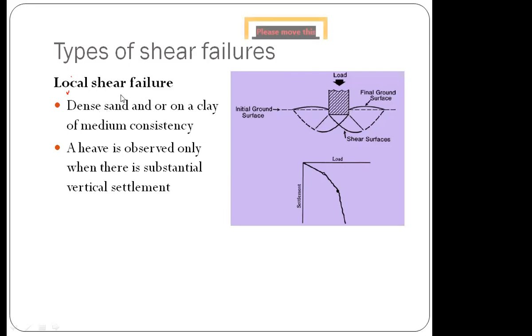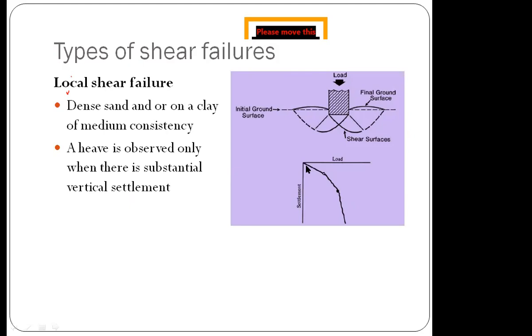In local shear failure, the failure occurs, but it will be local, meaning near only. It will not try to move or occupy the place of the footing, or the sides of the footing. Even if a heave is formed, it will be with a smaller change. Whenever there is substantial vertical settlement, only in that case are heaves formed.